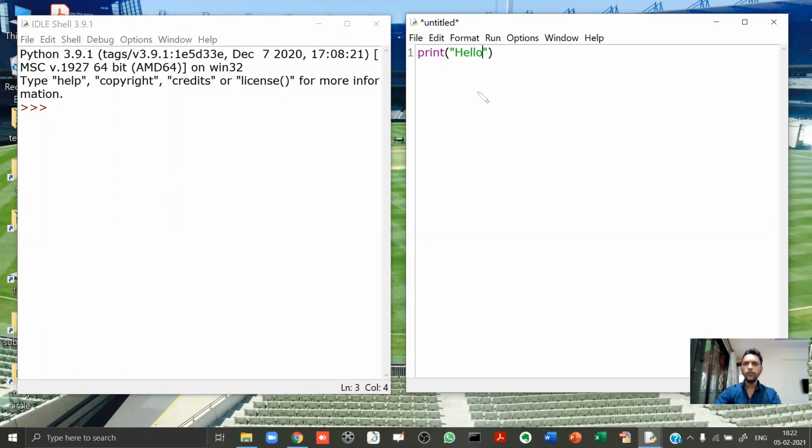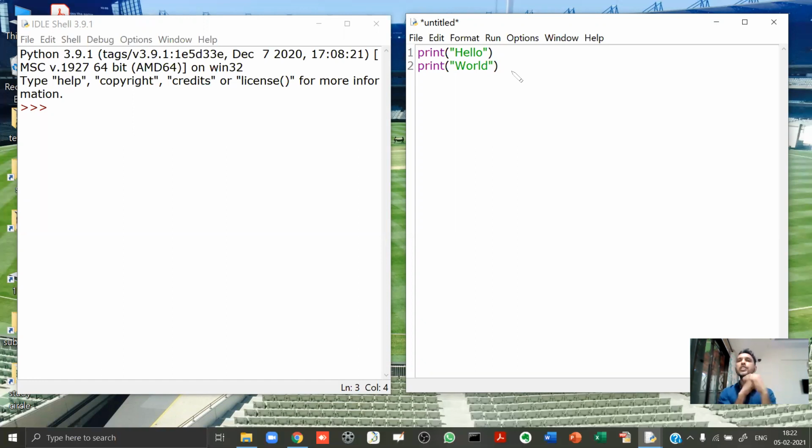And I write one more print. I write one more print, world. Print world. All right. Now see, now I have created a program in which there are two print statements. Now, before I proceed further, let me tell you one thing.